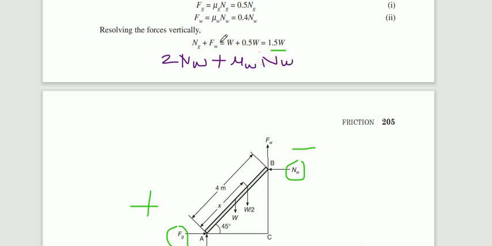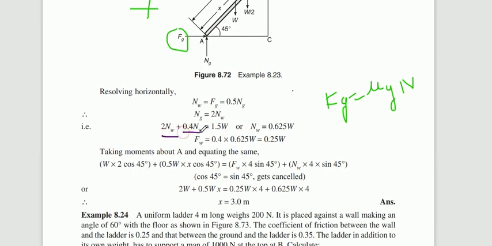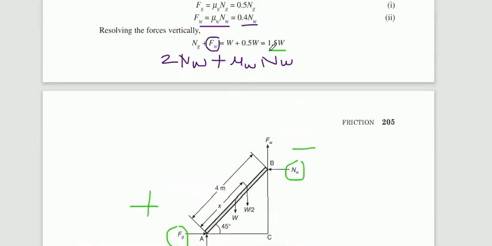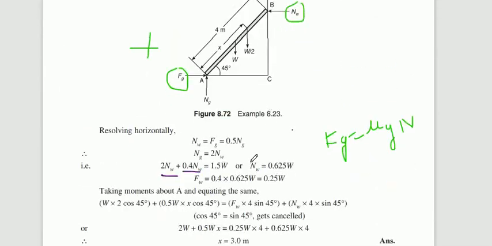Why? Because you just observe here. The mu w value is 0.4, so Fw is 0.4 into Nw. So 2 Nw plus 0.4 Nw is equal to 1.5 W. Now we will get the Nw value in terms of W.